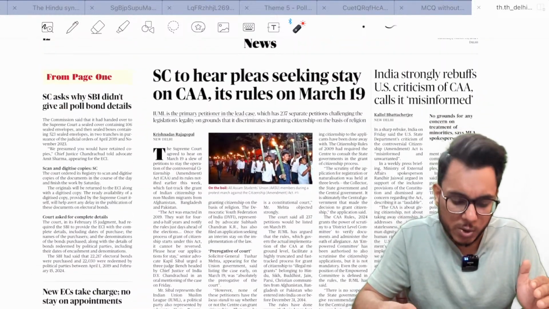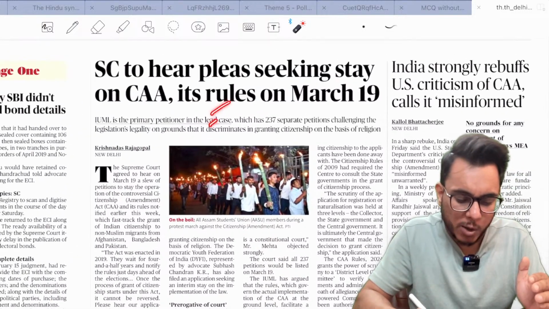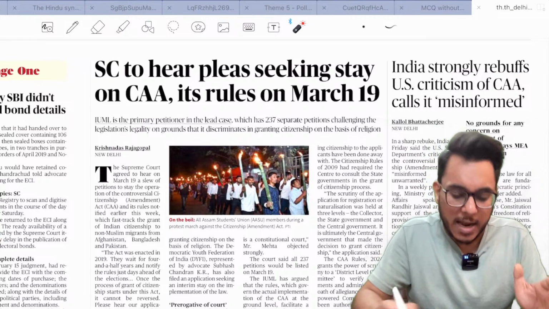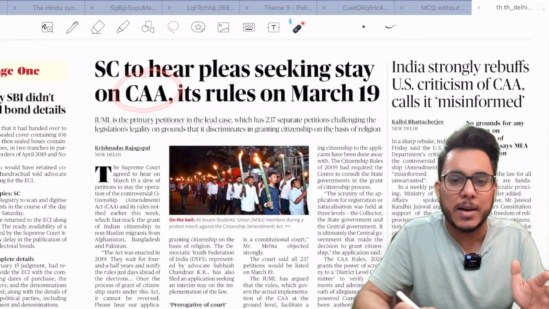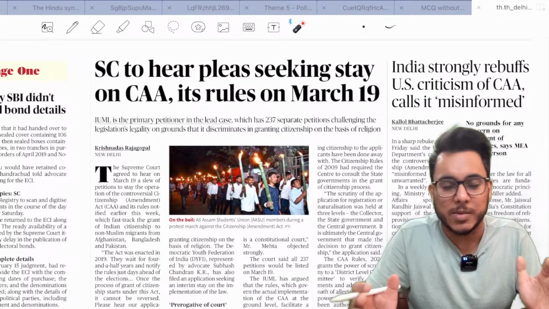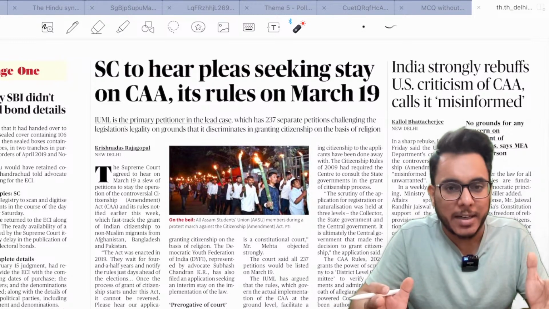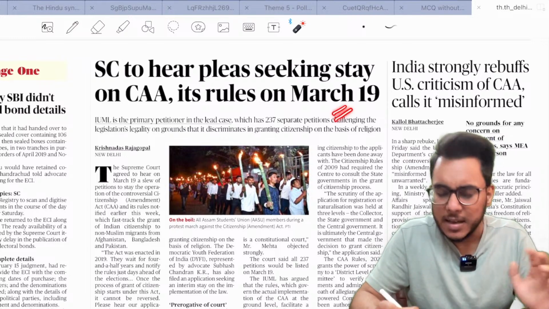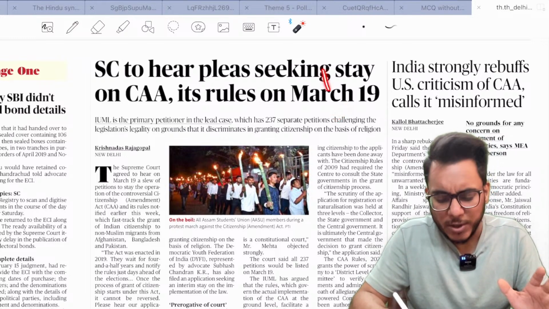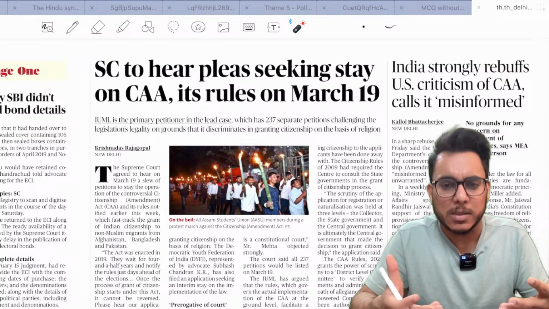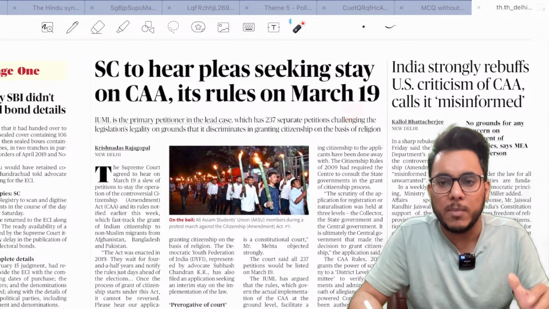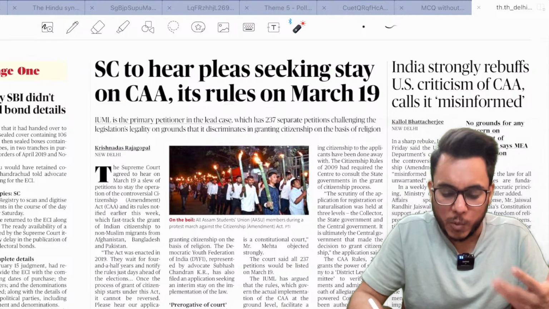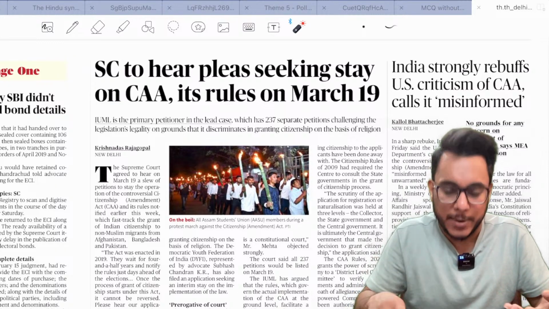Then further moving on, Supreme Court to hear pleas seeking stay on CAA and its rules on March 19. If you remember, yesterday we discussed the entire Citizenship Amendment Act rules, what the apprehensions and the challenges are. The matter is pending in the Supreme Court and the Supreme Court will hear it on March 19. Beyond that, nothing much is there, and I will not advise you to go into this detail every day. When this particular judgment comes, we'll see what it has to offer.